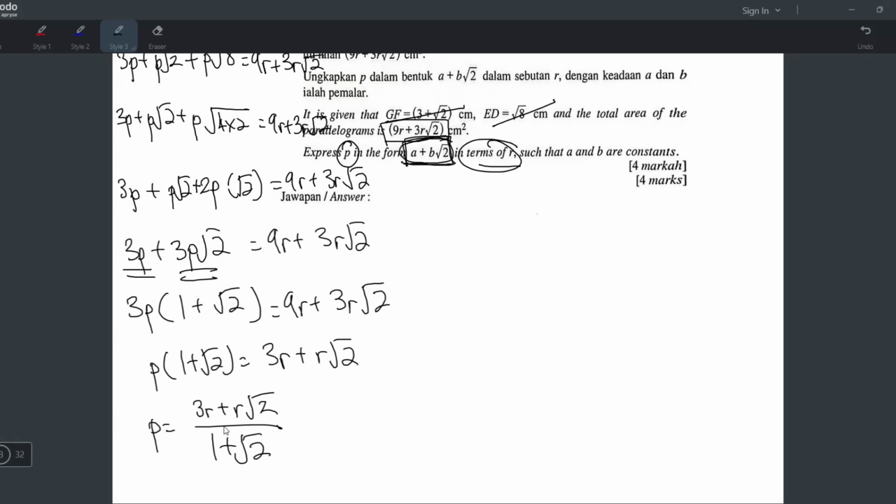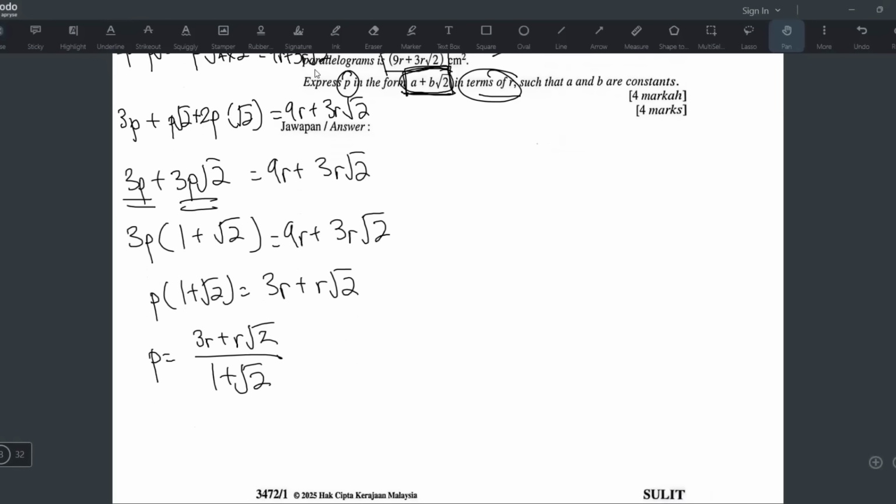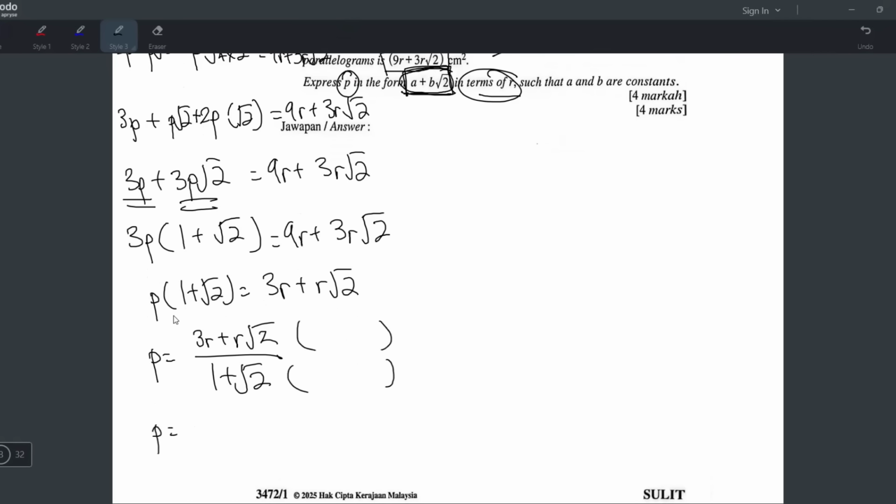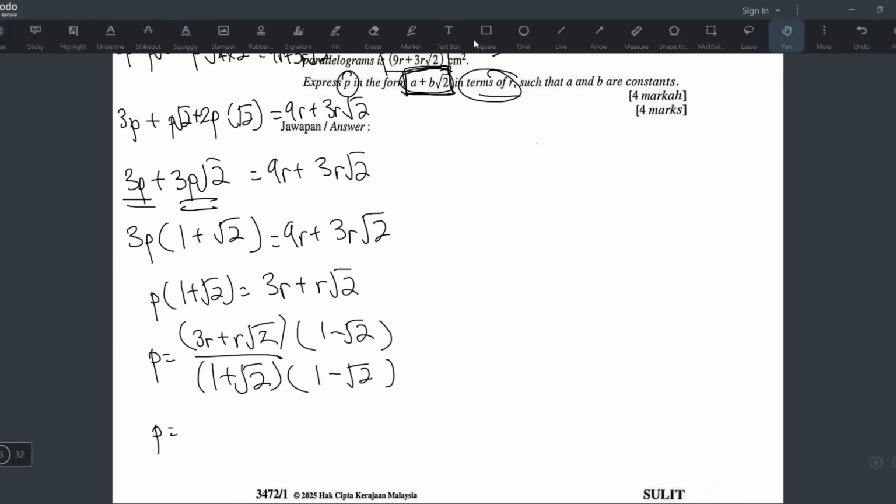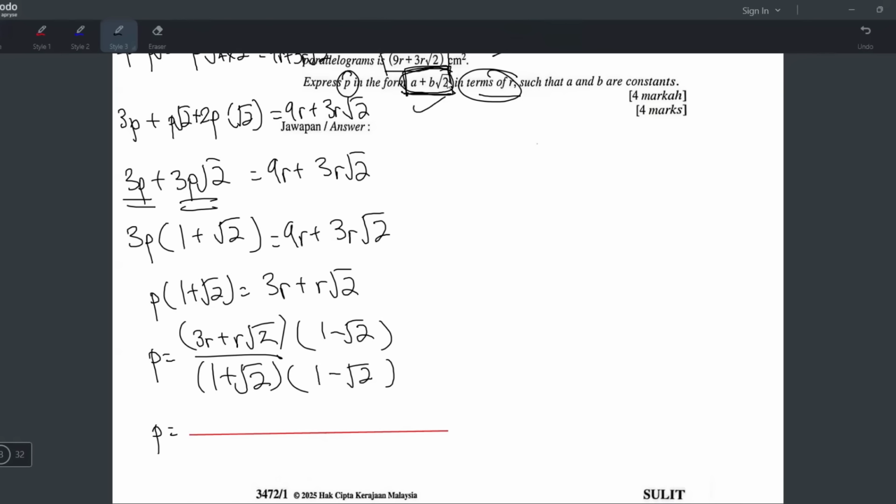I need to rationalize the denominator. What's the meaning of rationalize denominator? Means you hilangkan square root dekat bawah. And the way to do that is you kena darab dengan dia punya conjugate cert. Kalau you punya bawah ada 2 term, ada square root, dia punya conjugate cert akan jadi 1 minus square root 2 sini. If there's two terms, and you're trying to rationalize, you will darab with the same two terms, but with the opposite sign. Plus jadi minus macam tu. But let's put a bracket here also, supaya dia nampak kemas. Sekarang kita boleh start to darab atas, bawah darab bawah, and then susun dalam bentuk ni lah.